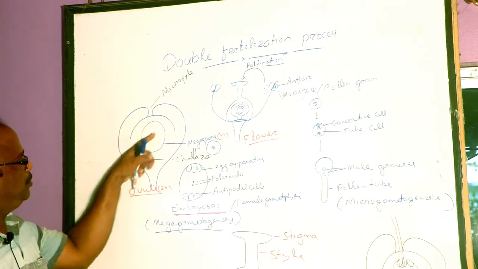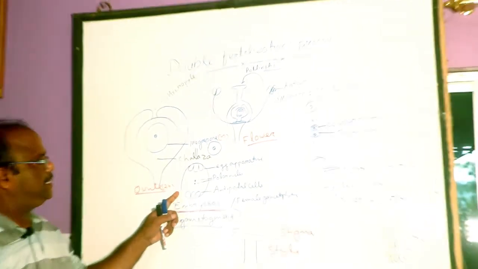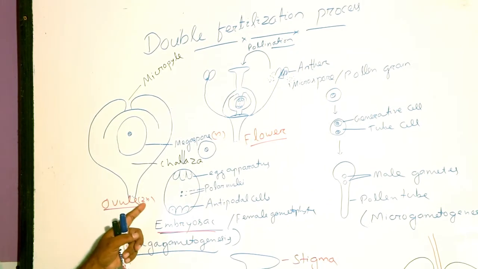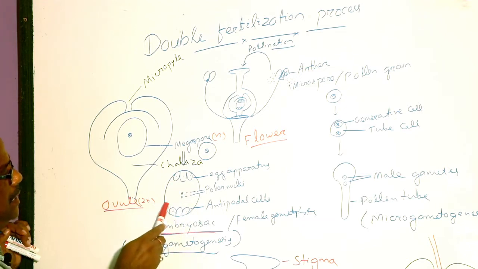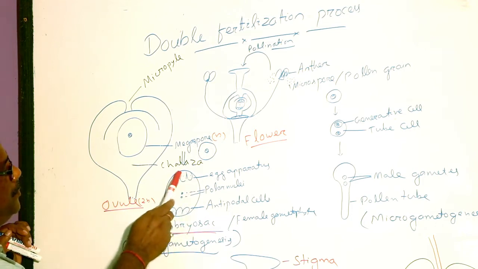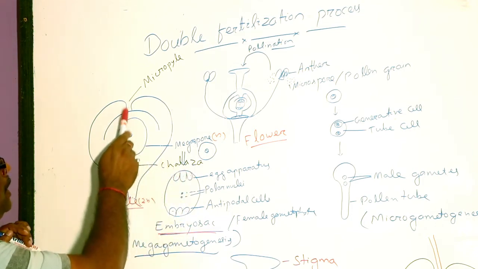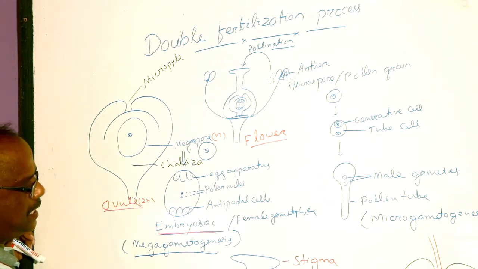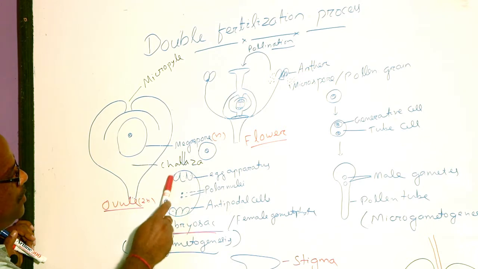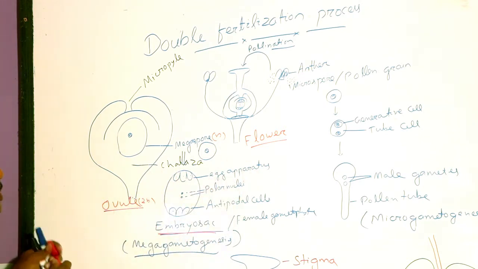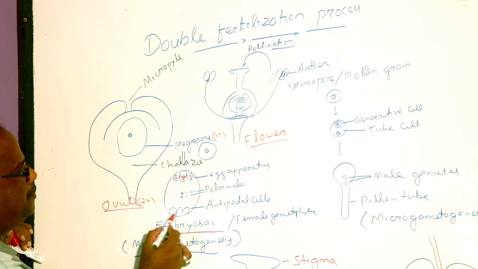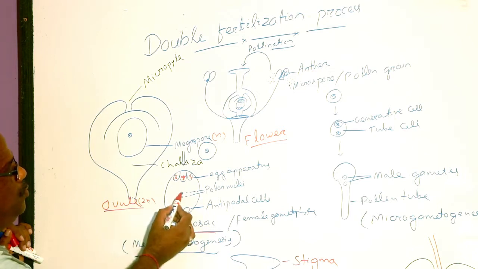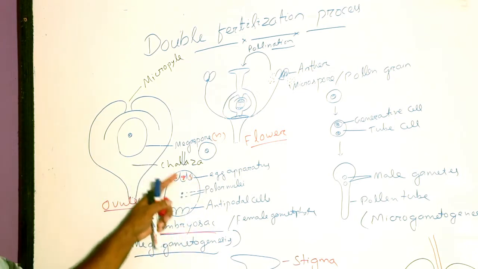It is present inside the ovule, and the embryo sac is a 7-celled and 8-nucleated plant. This embryo sac has 7 cells: 3 plus 3 plus 1, where the central cell is 1. Out of 7 cells, the 3 cells present towards micropylar end are called egg apparatus. Egg apparatus has 1 egg or female gamete and 2 synergids, and there are 3 antipodal cells and a central cell having 2 polar nuclei. It is the female gametophyte or embryo sac.